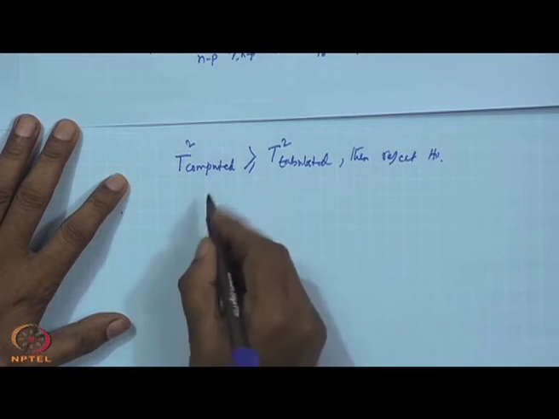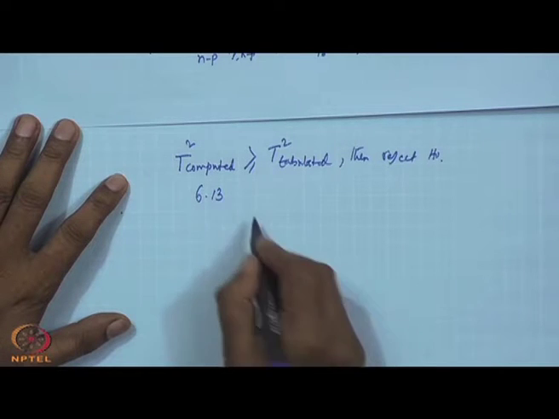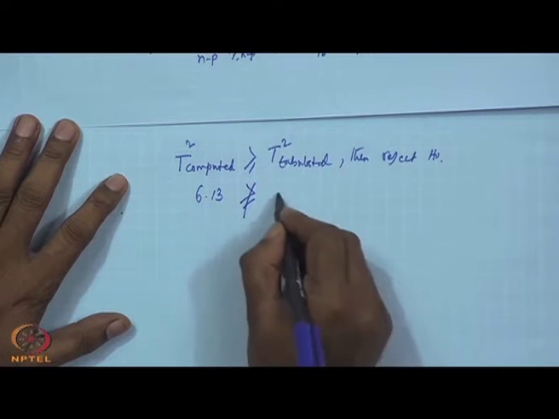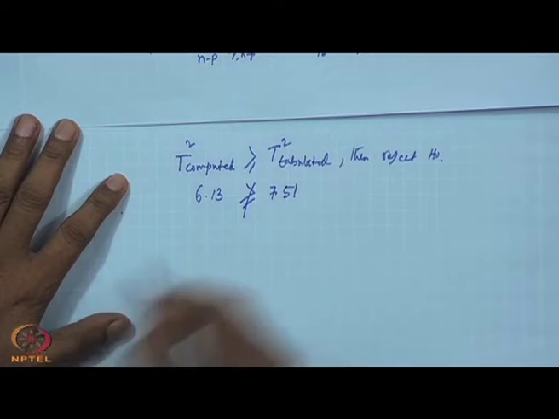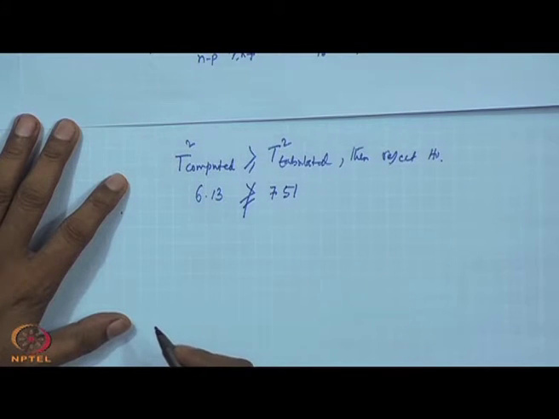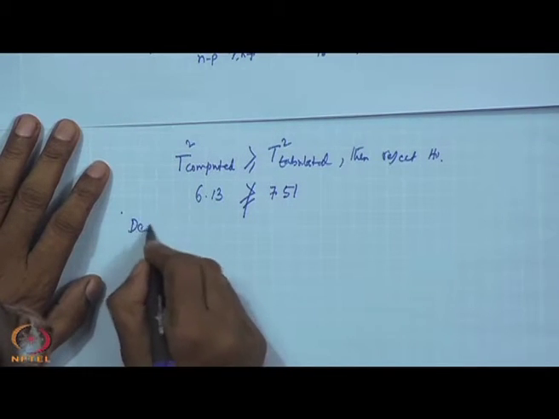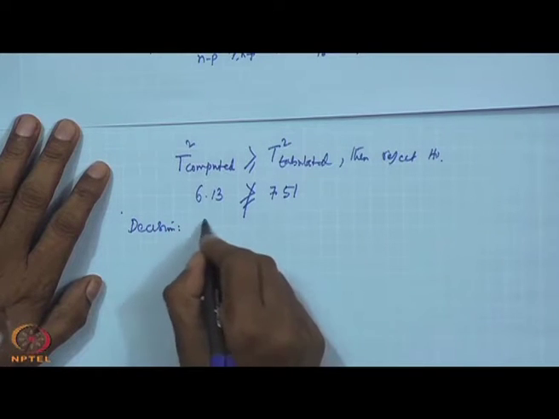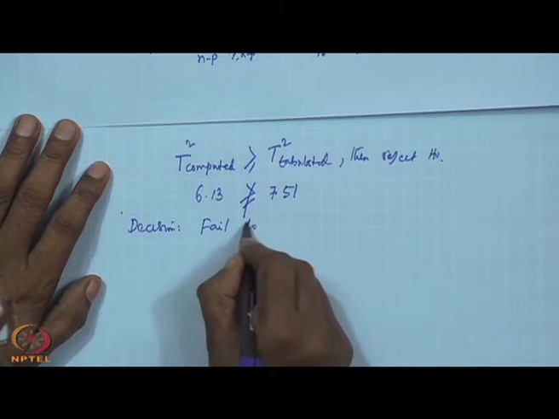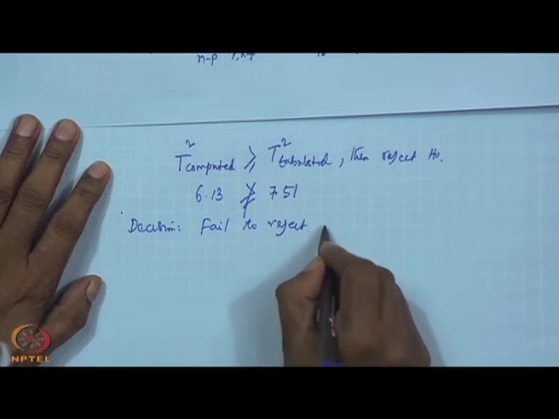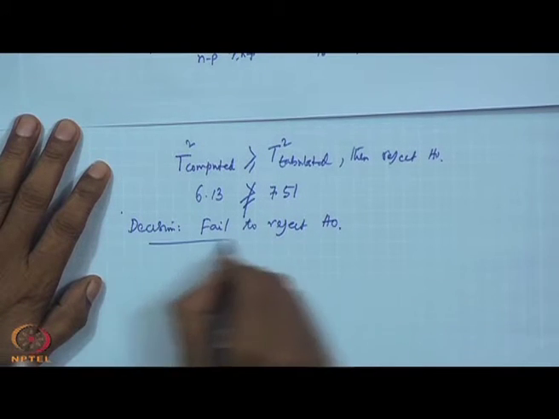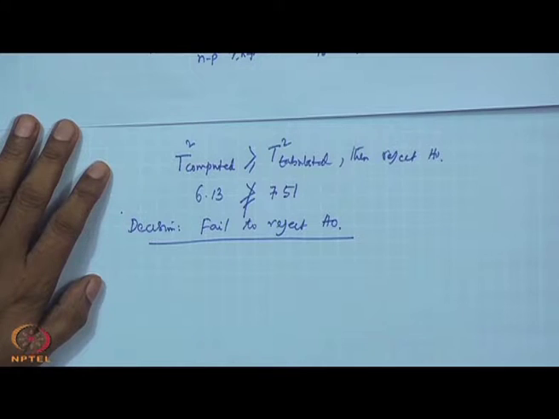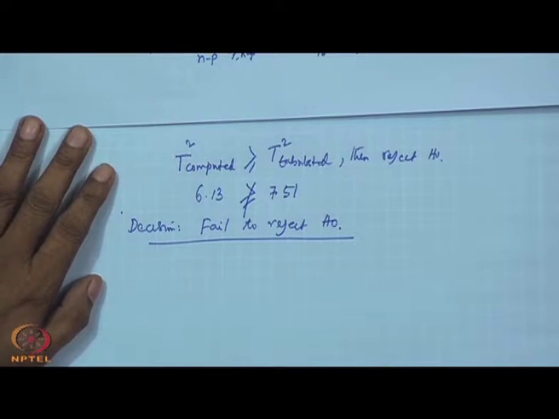So, our computed one is 6.13, is it greater than or equal to 7.51? No. So, our decision is fail to reject H0, fail to reject H0.